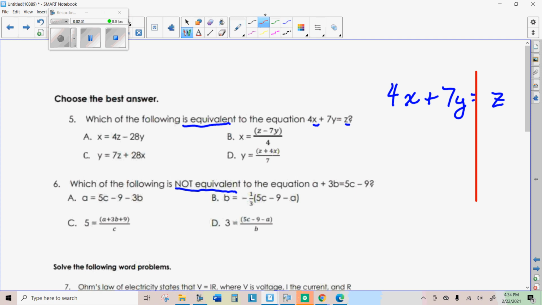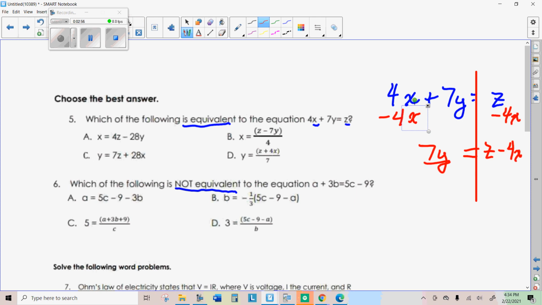Actually, that's if I'm solving for y, so I'll do that first. I'm going to subtract away the 4x from both sides. Now I have 7y on the left side, and on the right side I have z minus 4x.